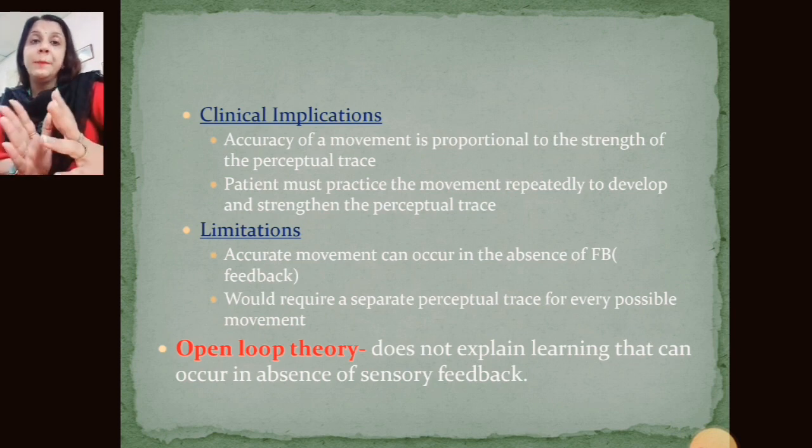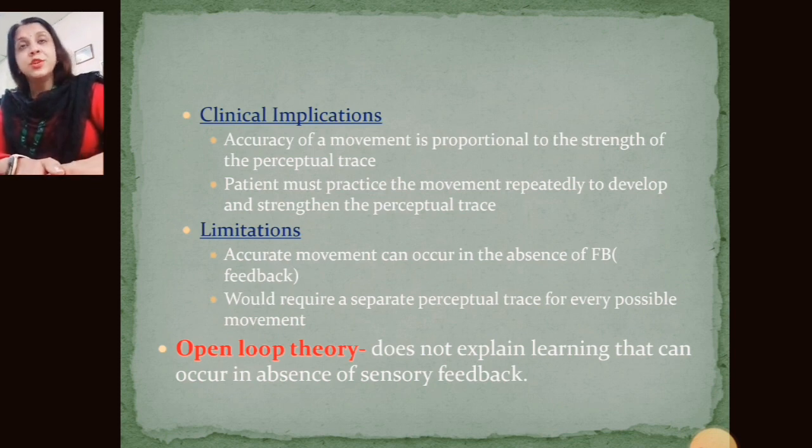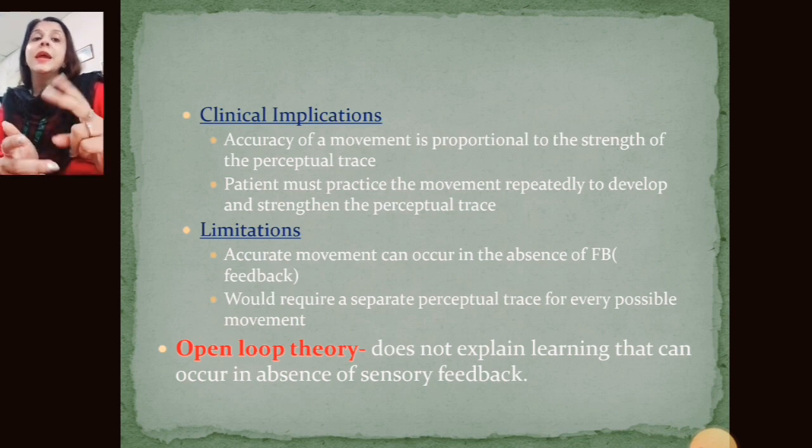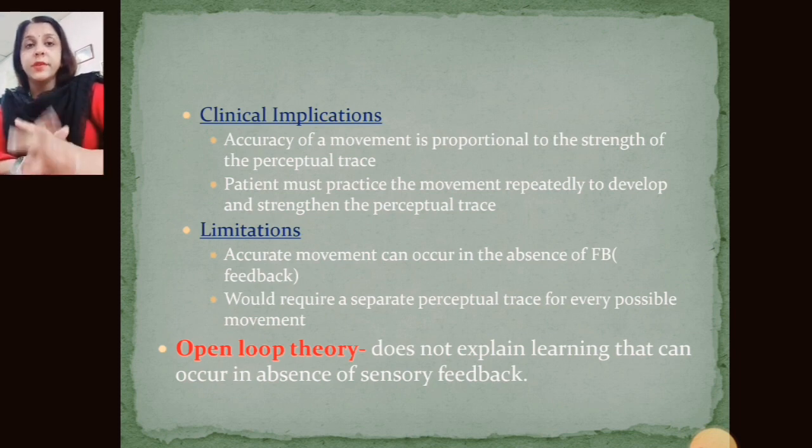So two implications were there. First one is that accuracy of the movement is proportional to the strength of the perceptual trace, and second one is that the subject has to practice that particular movement repeatedly to develop and strengthen the particular trace.